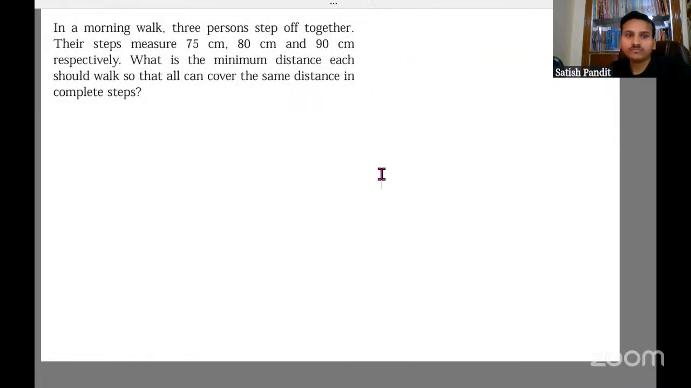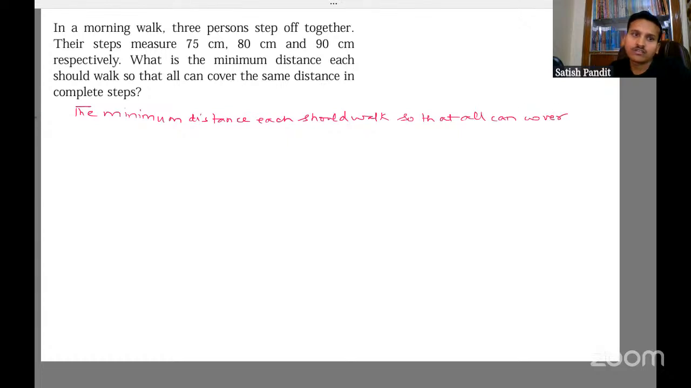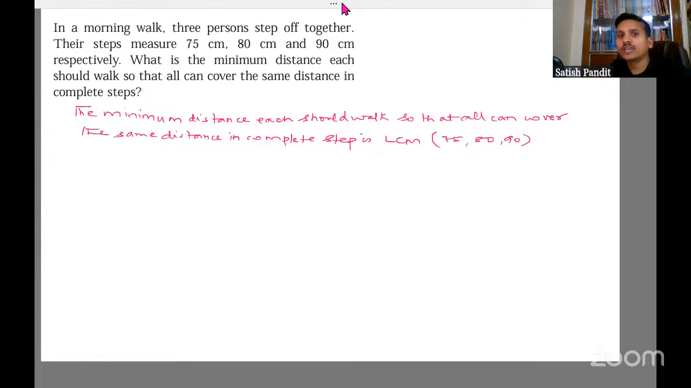So the minimum distance each should walk so that all can cover the same distance in complete steps is the LCM of 75, 80 and 90. Okay. You have to write this line.